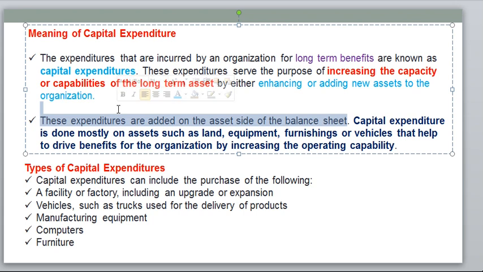Types of capital expenditures. Capital expenditure includes the purchase of the following: a facility or factory, including upgrade or expansion, vehicles, manufacturing equipment, computers and furniture. These are all capital expenditures. These capital expenditures should be on the asset side of the balance sheet, so they should be added.